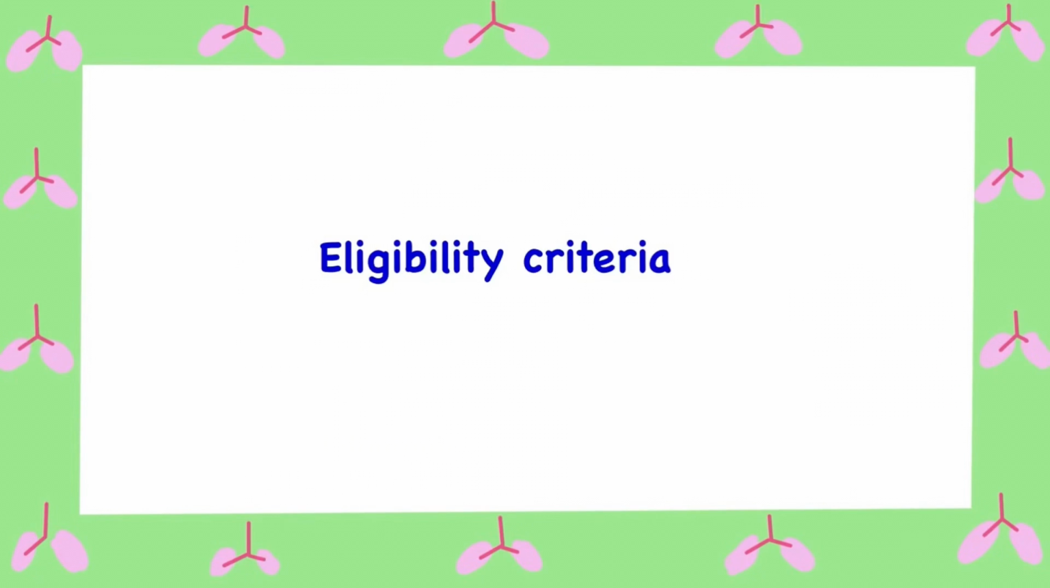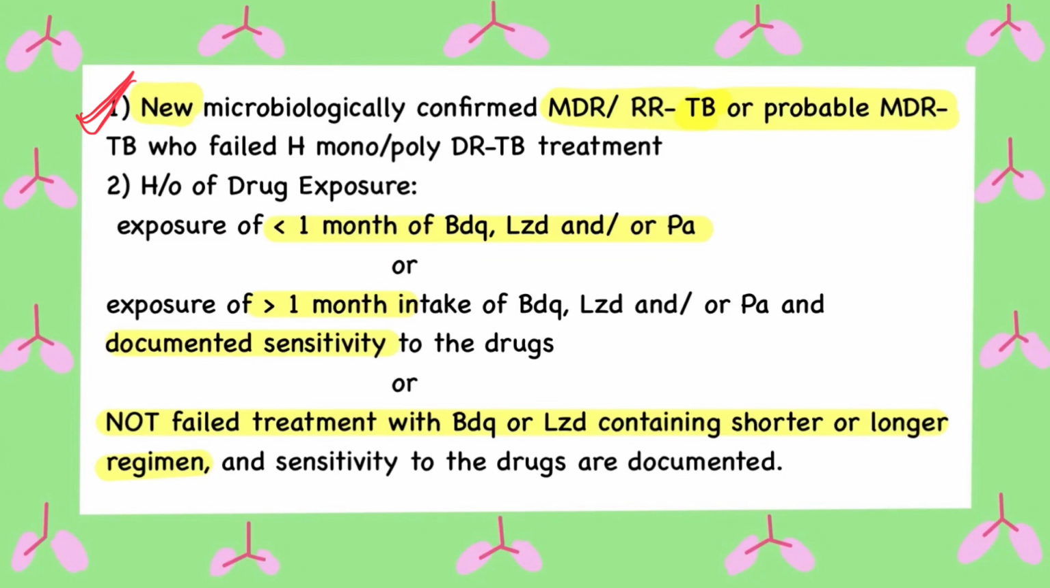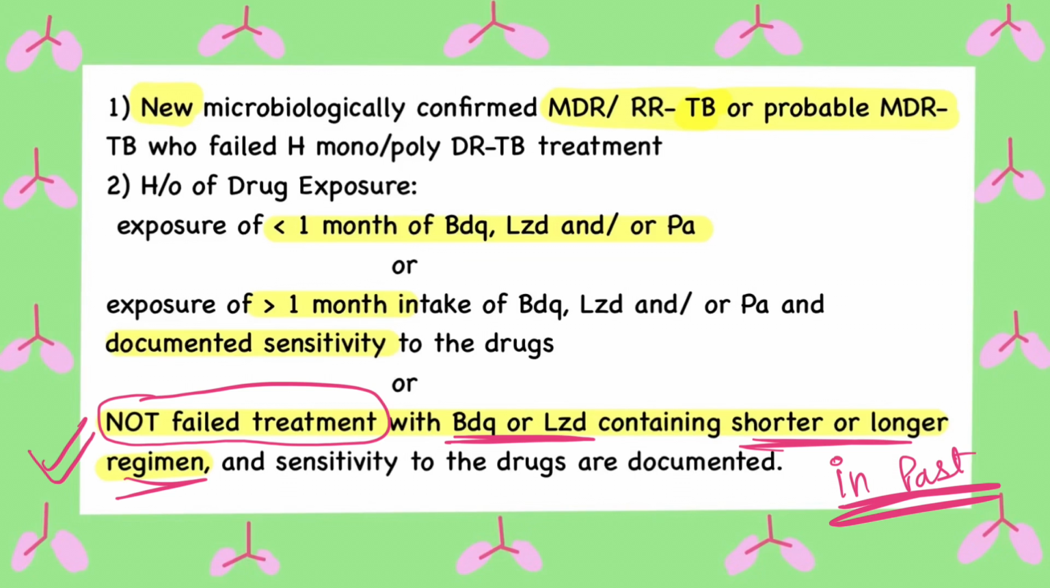Coming to the eligibility criteria, it is indicated for any new microbiologically confirmed MDR or rifampicin resistant TB. Also for probable MDR TB who failed H mono or polydrug resistant regimens, and in special cases where there is a history of exposure to the core drugs, which are bedaquiline, linezolid and pretomanid, for a duration of less than 1 month. BPaLM regimen is also indicated in patients where the duration is more than 1 month, but there is a documented sensitivity to the drugs. There is an additional criterion here, where it is important that the patient has not failed any prior treatments on bedaquiline or linezolid containing shorter or longer regimens.